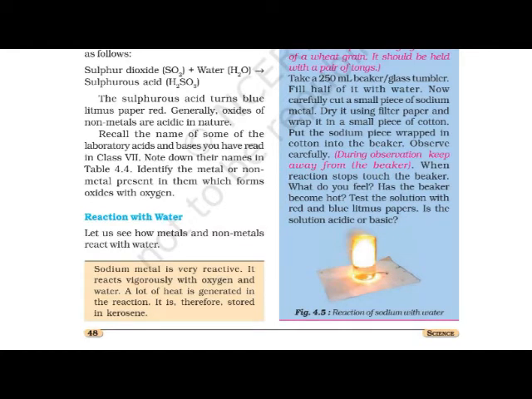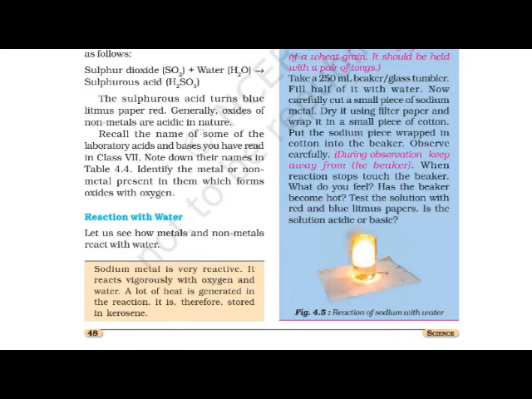I think this information is new for you. We have heard many names of metals and non-metals, but here I would like to discuss with you some metals that have special characteristics. One example we are going to discuss is the sodium metal. Actually, sodium metal is very reactive. It reacts vigorously with water and oxygen. A lot of heat is generated in the reaction.